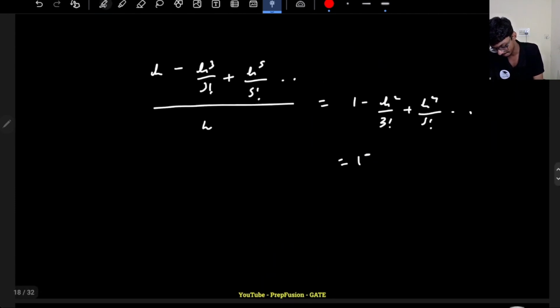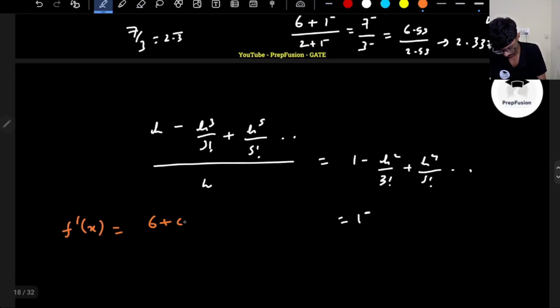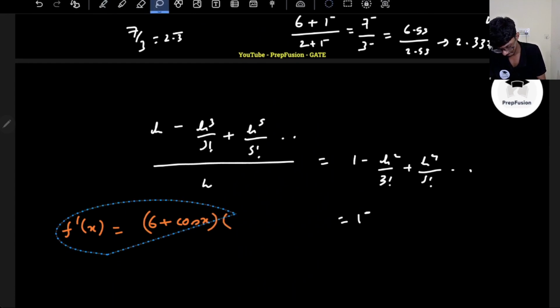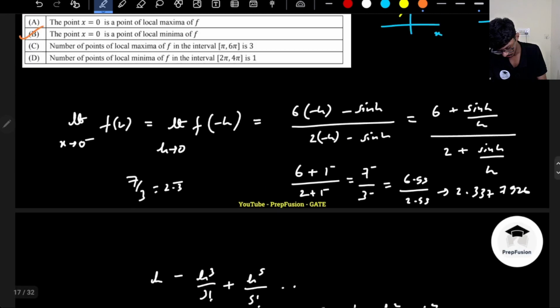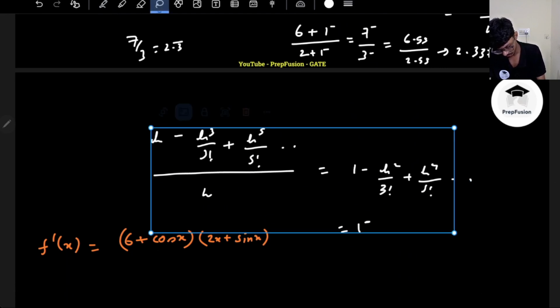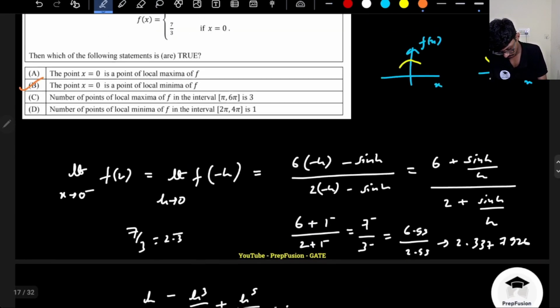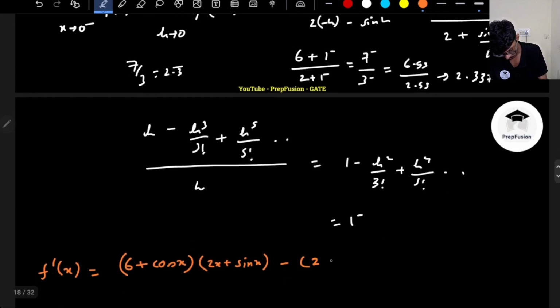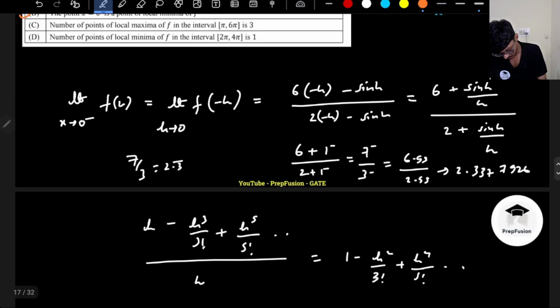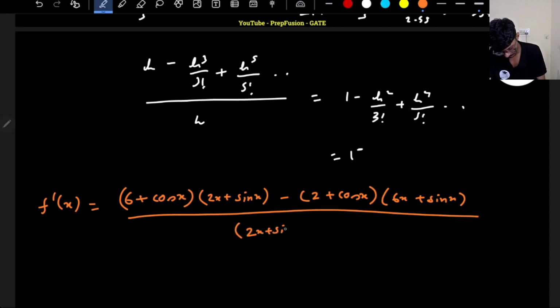If I differentiate this, f dash of x will be (6 plus cos x) into the denominator (2x plus sin x), minus (2 plus cos x) into (6x plus sin x), divided by (2x plus sin x) whole squared.